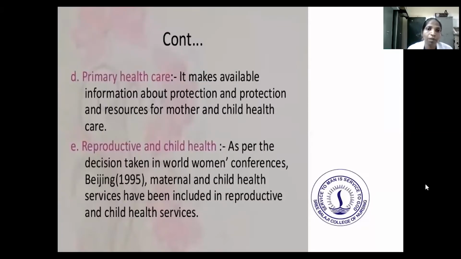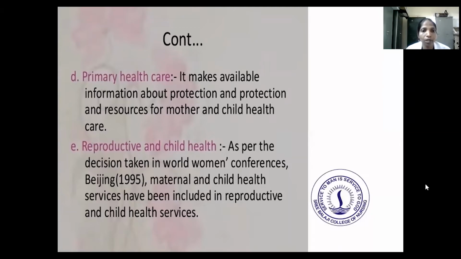So next is primary healthcare. Primary healthcare makes available information about protection and resources for mother and child healthcare.